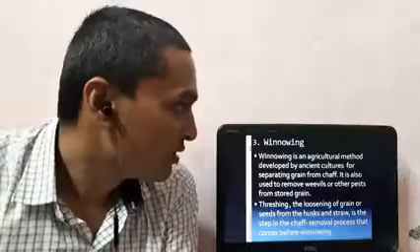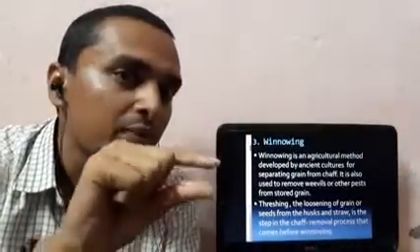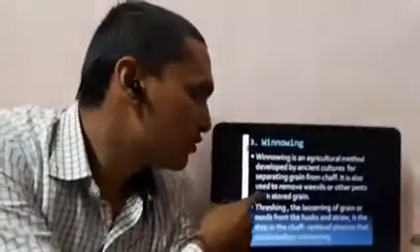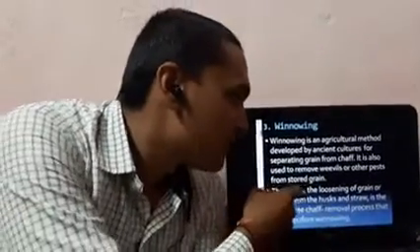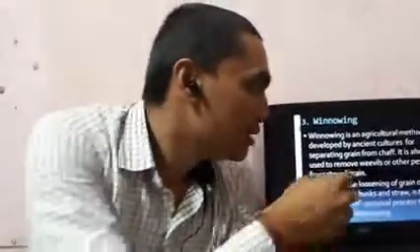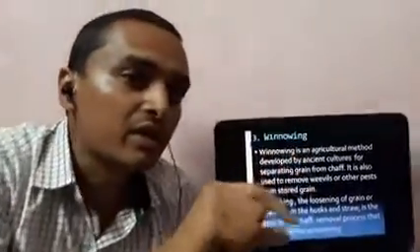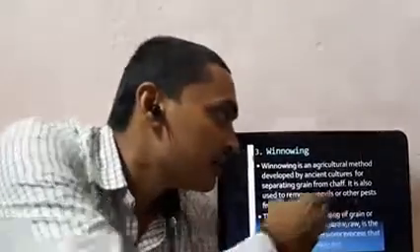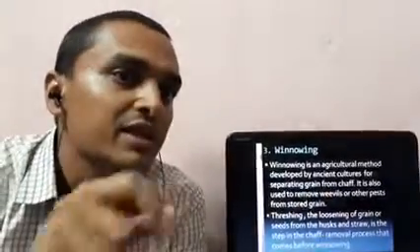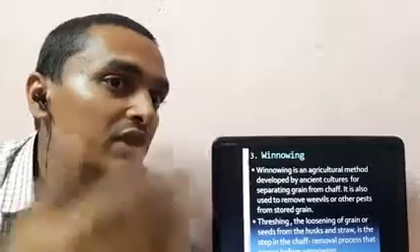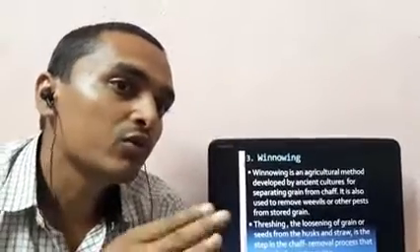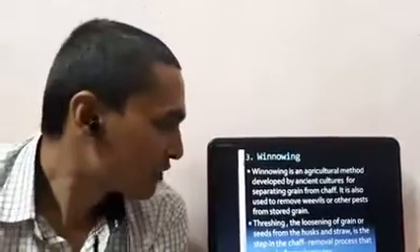It is also used to remove weevils or other pests from stored grain. It means the dried covering, husk, and other pests, meaning insects, dead insects and some living insects, will all come with the grains. Now we have to clean it, we have to separate it.